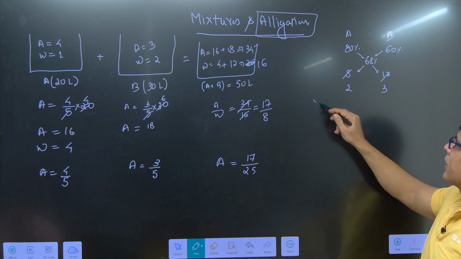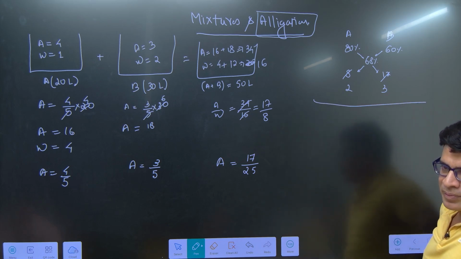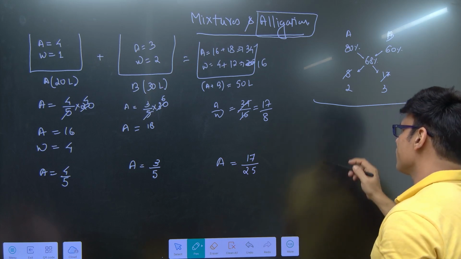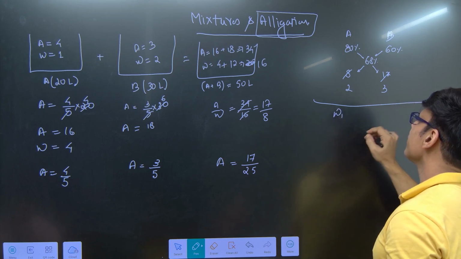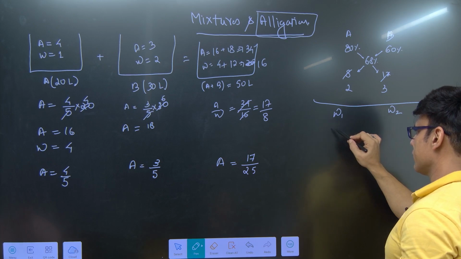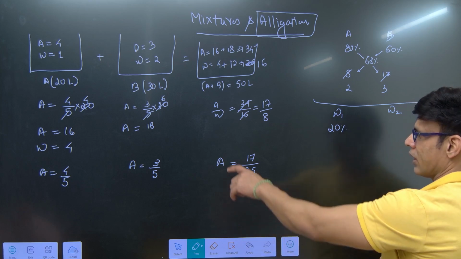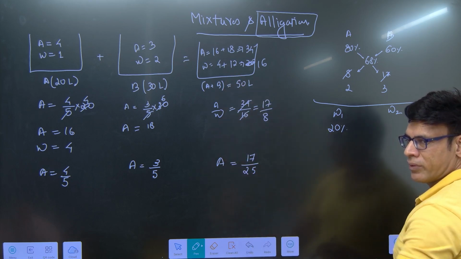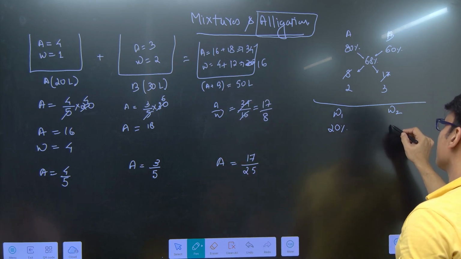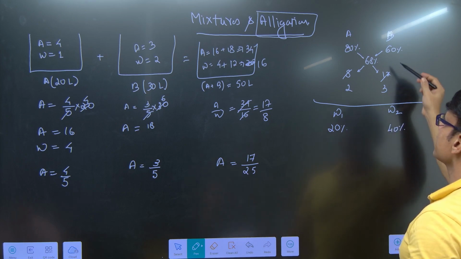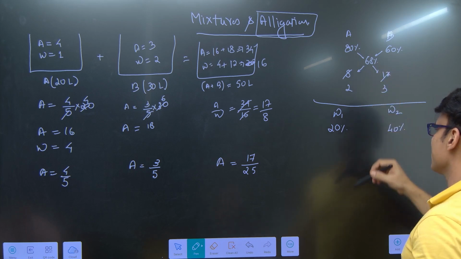Now the question is, can you do it with water also? Yes. What is the ratio of water in the first solution? 1 by 5, which is 20%, right? 1 by 5 is 20% or not? Here water is 2 by 5, and 2 by 5 is 40%. Anyway, if it's 60 then it's 40, if it's 80 then it's 20.